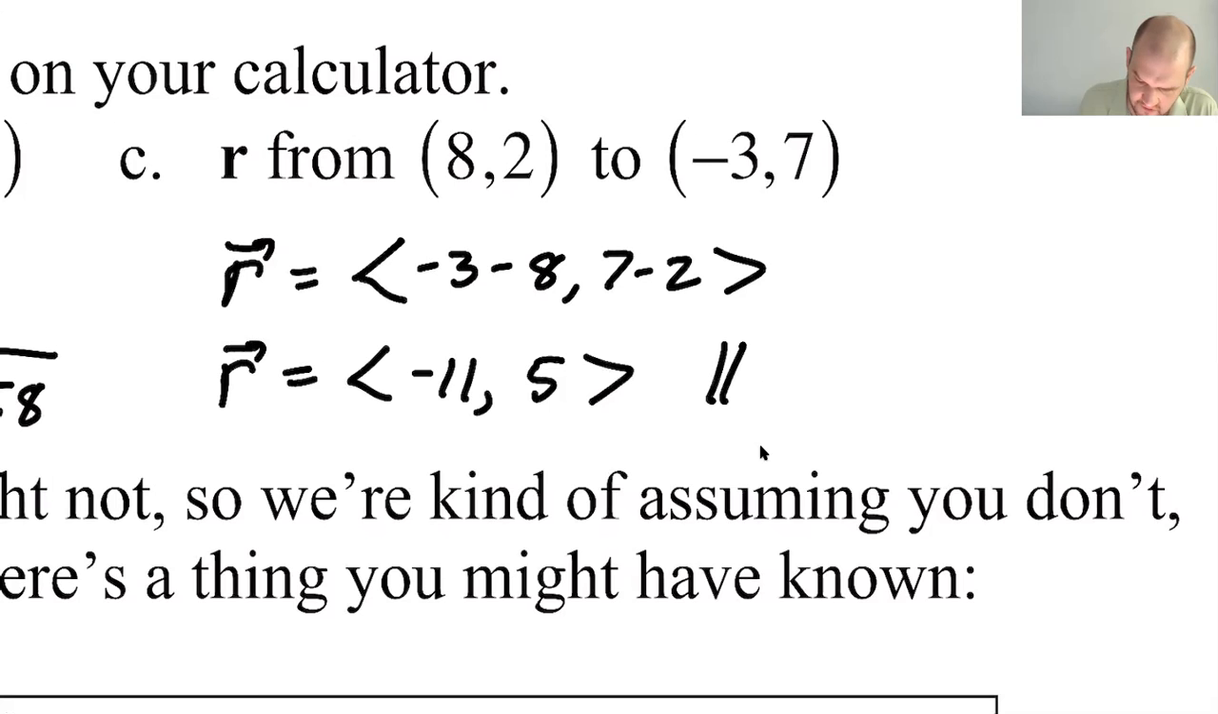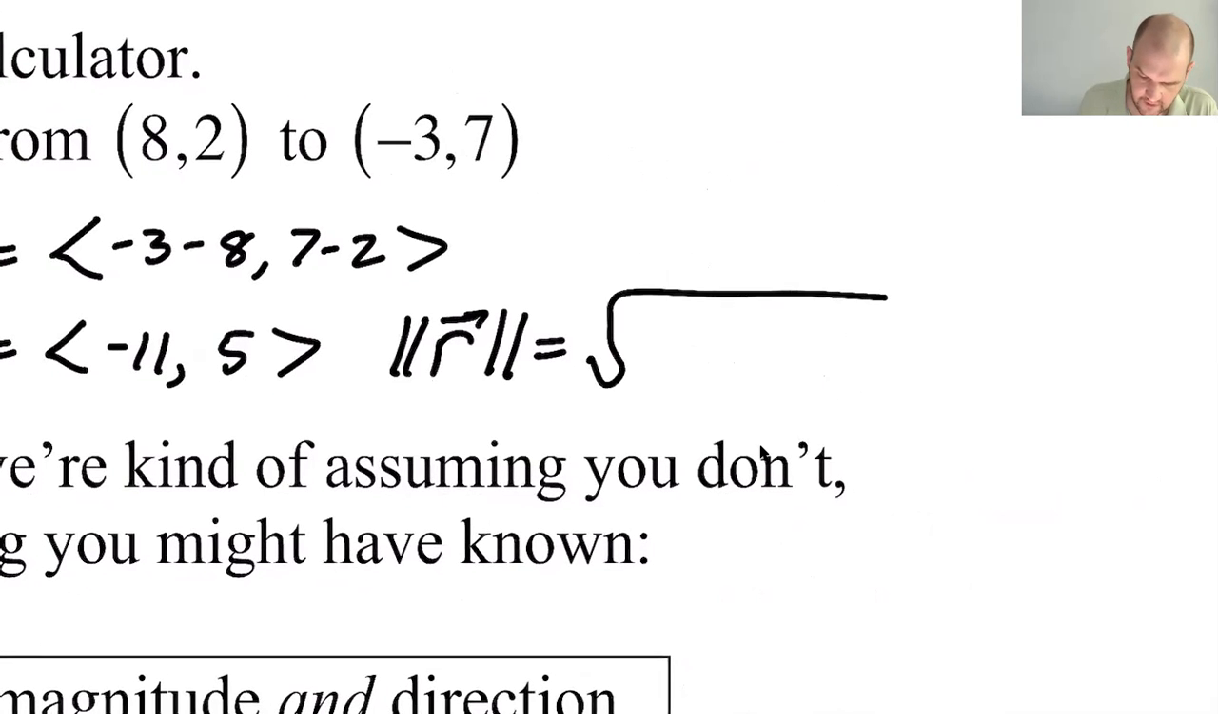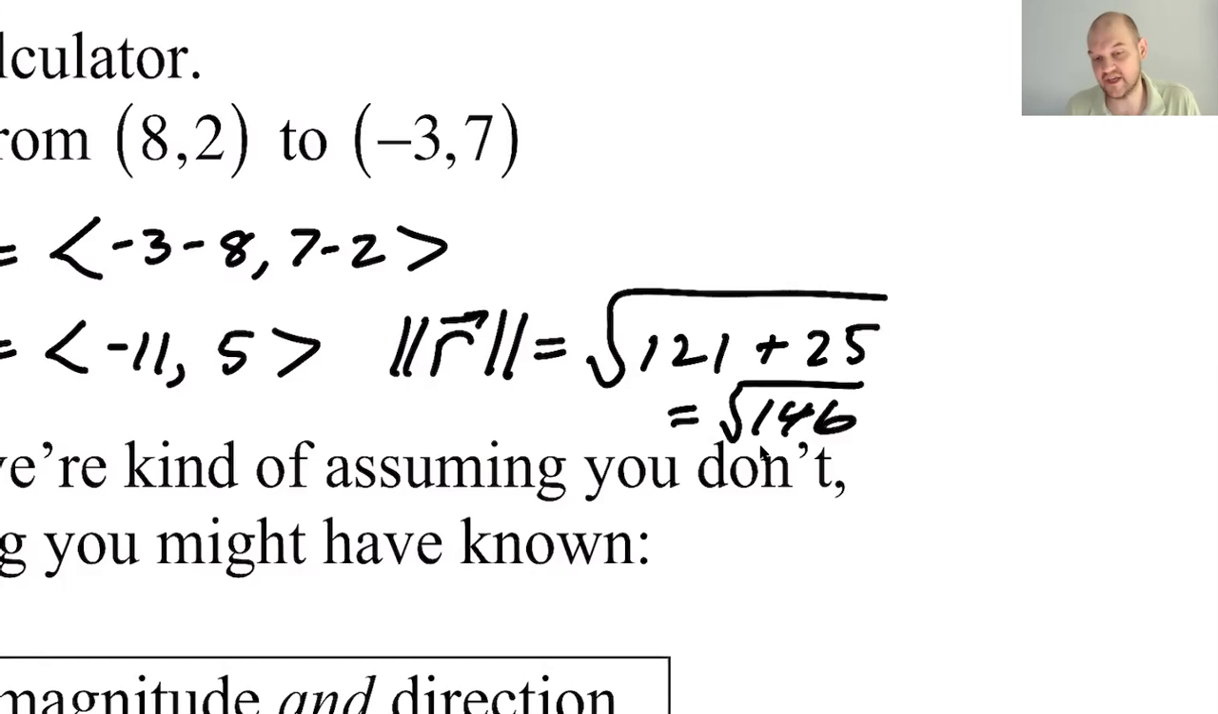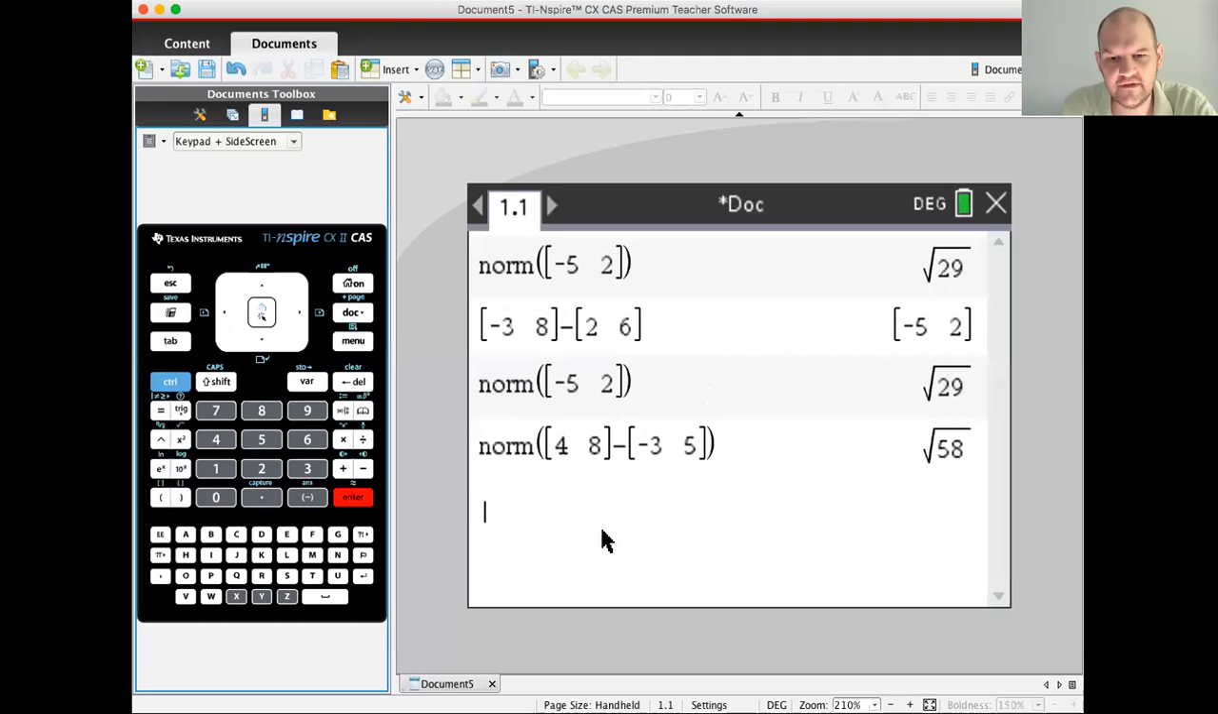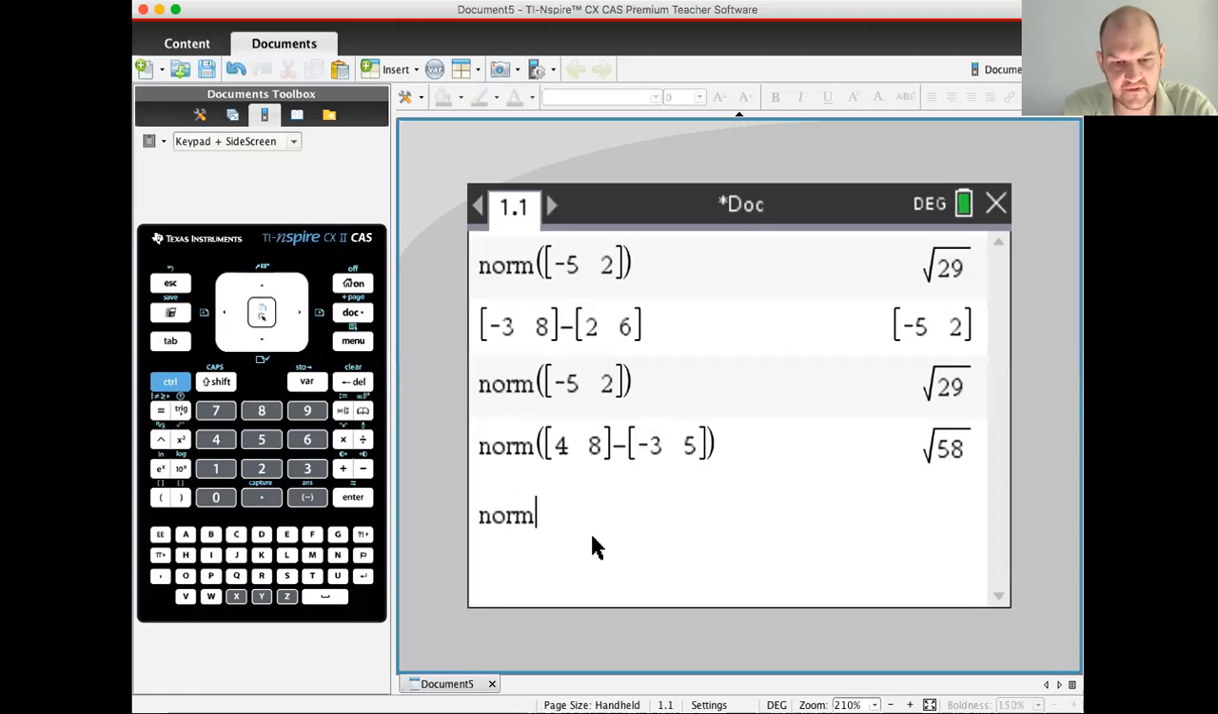And then the magnitude, norm, or length of R is the square root of 121 plus 25. So the square root of 146, which the calculator could confirm for us. So maybe I'll switch back to the calculator just to confirm. The norm of -3, 7 minus 8, 2. Radical 146. Got it. Okay, so we can do these things.